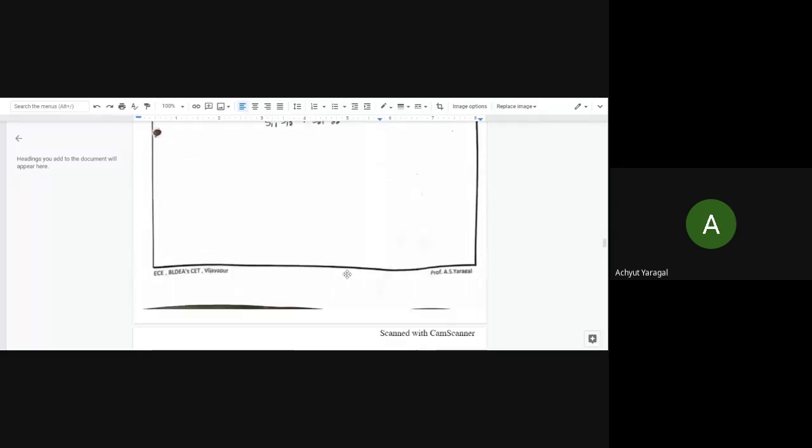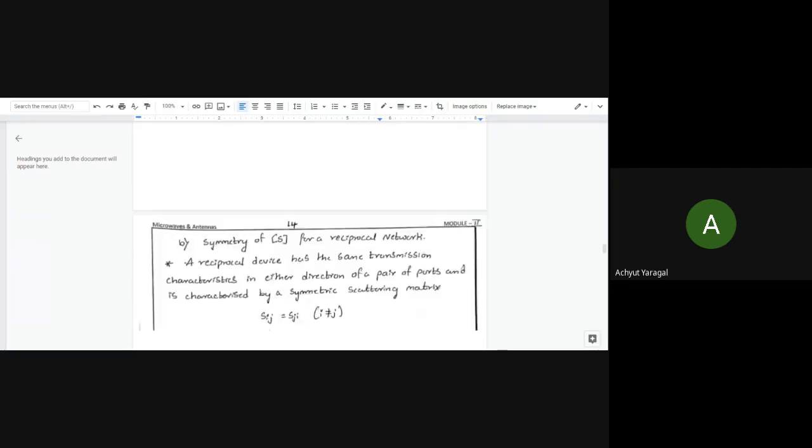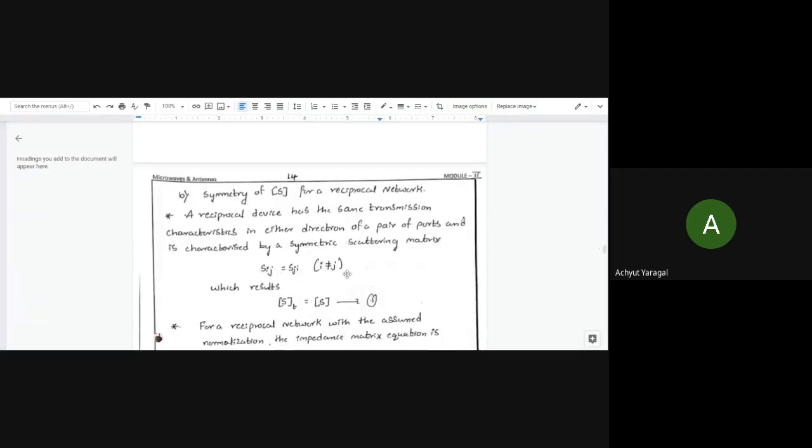Let us move on to the third property, which is very important. There are certain assumptions we have made to make sure that it is proved. That is the symmetry of the S matrix for a reciprocal network.